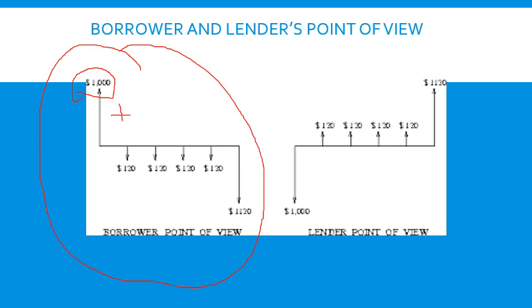Don't get confused: "Sir, I am borrowing the money, how can it be positive flow?" That's why I always relate this to credited or debited. When you borrow money, that amount gets credited to your account. That is why it is considered a positive flow, and hence it comes to the top.